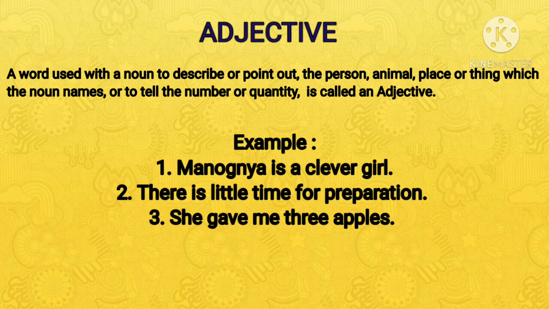Next, in the second sentence, there is little time for preparation. So, how much time? Little time. So, there is little time for preparation. Little is an adjective. In the third sentence, she gave me 3 apples. How many apples? 3. Here, 3 is an adjective. So, an adjective is a word that describes something, a noun, or someone, a person. I hope you understood about the adjective.